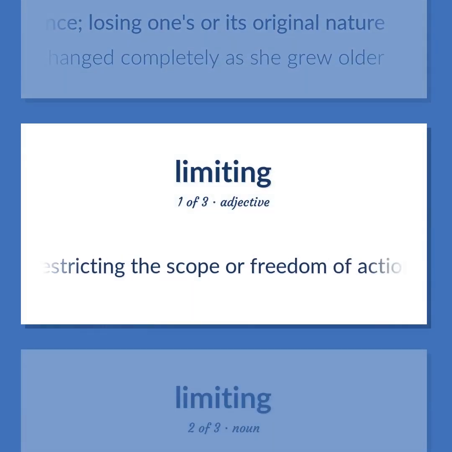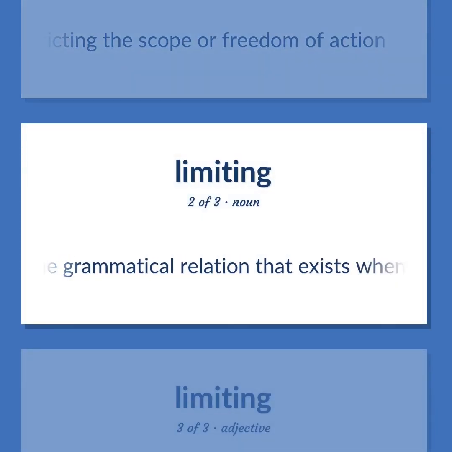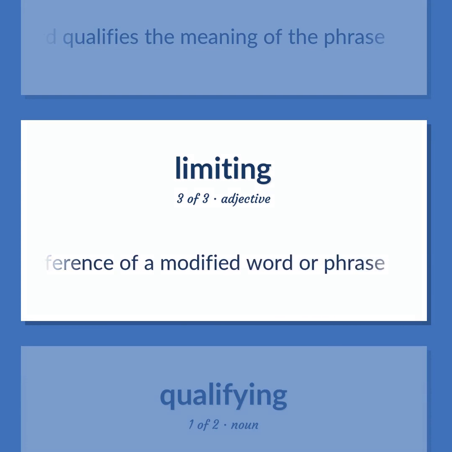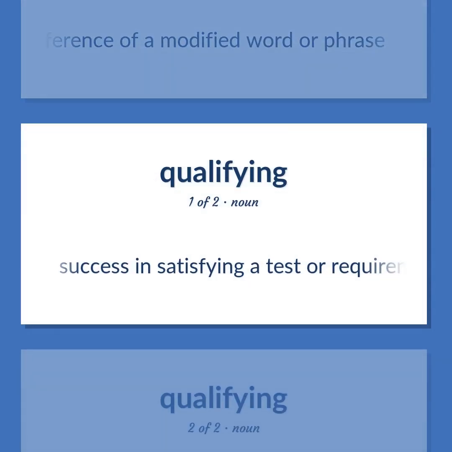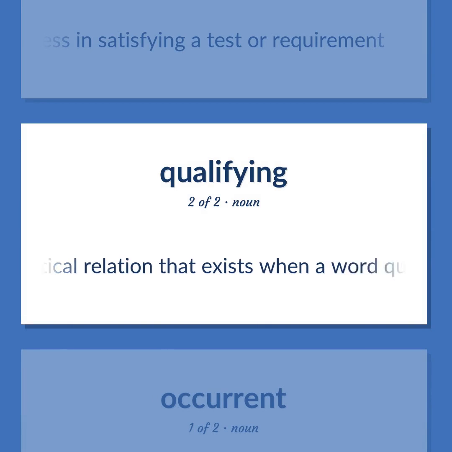Restricting the scope or freedom of action. The grammatical relation that exists when a word qualifies the meaning of the phrase. Strictly limiting the reference of a modified word or phrase. Success in satisfying a test or requirement. The grammatical relation that exists when a word qualifies the meaning of the phrase.